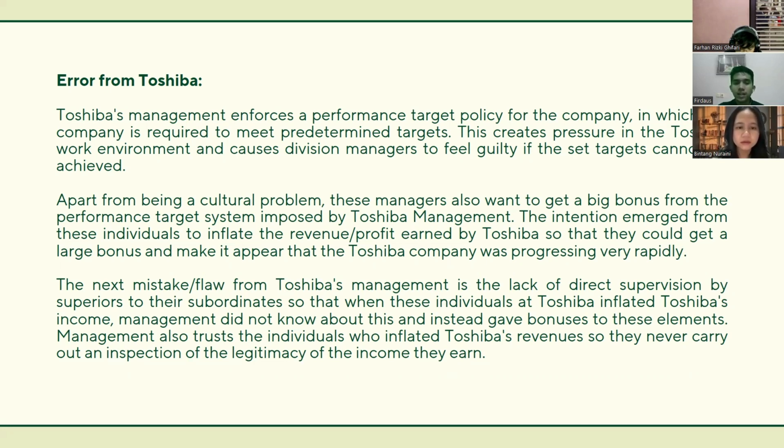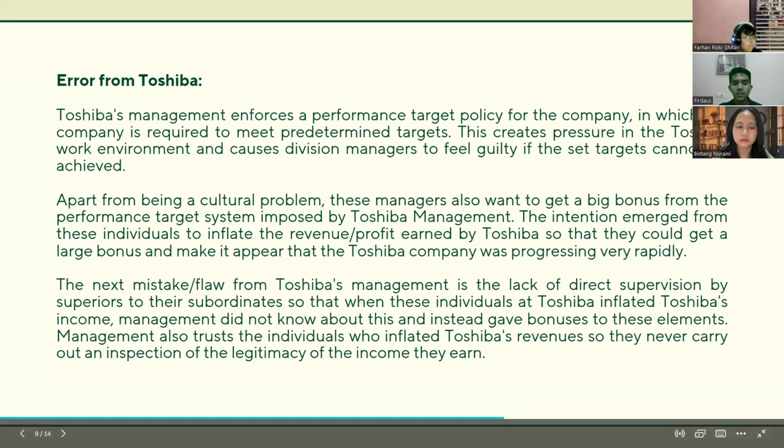The first thing that can be directly concluded from this case is the inaccuracy of the E&Y auditors in checking Toshiba's internal control system. If E&Y had really tested Toshiba's internal controls, surely E&Y would have been able to find the inflated funds committed by Toshiba's individuals, especially considering that the amount of revenue inflated was very large, reaching 151.8 billion yen since the 2008 fiscal year, or the last 6 years.